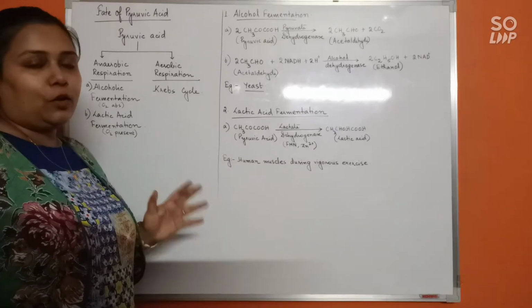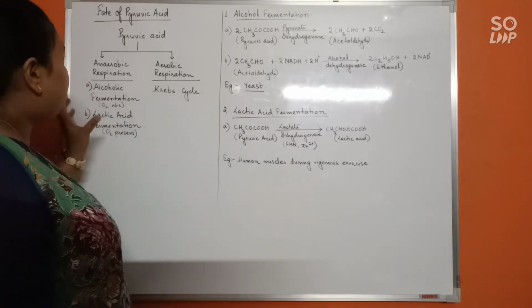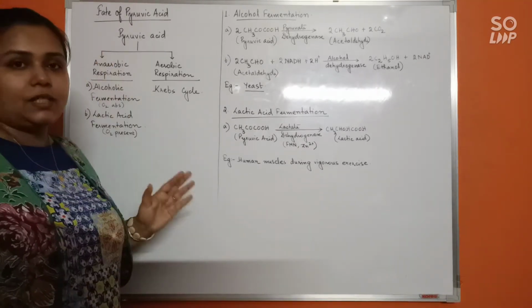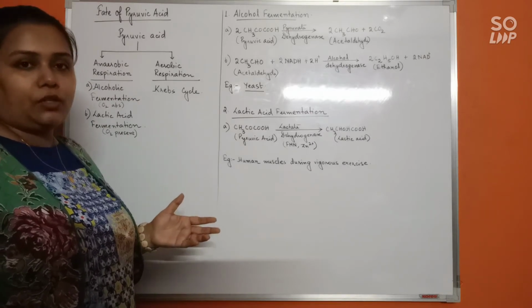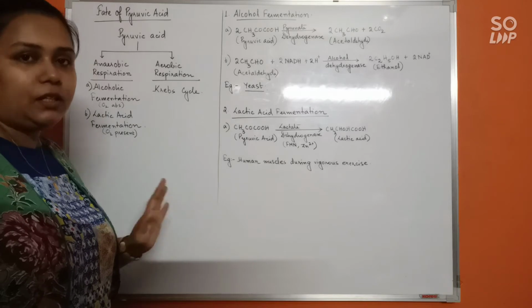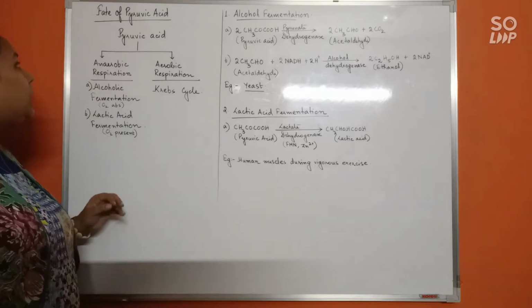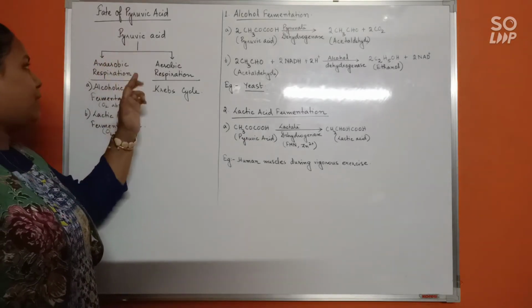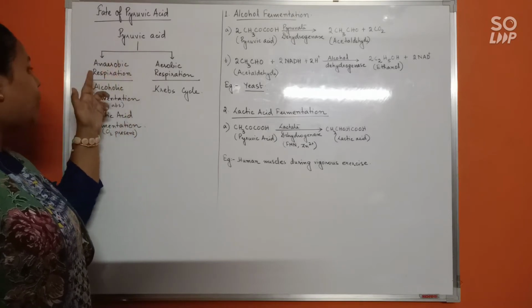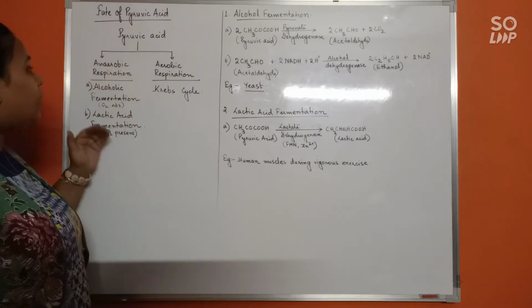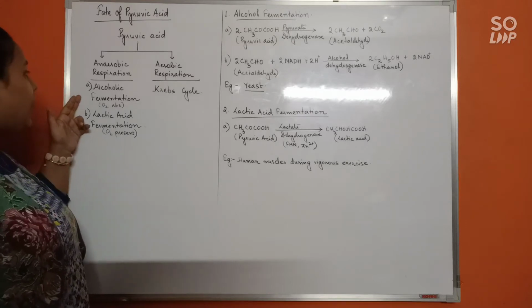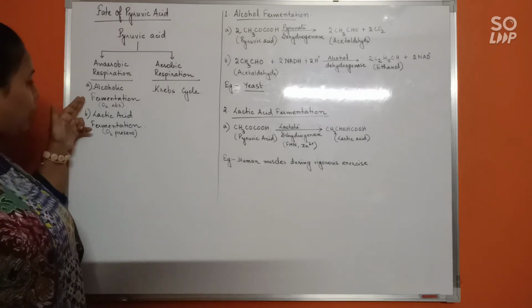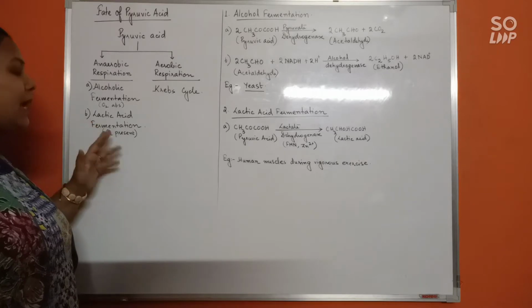In case it is aerobic respiration, the consequence that the pyruvic acid will face will be different, and in case it is anaerobic respiration, the consequence will be different. Now for pyruvic acid, if in case it enters anaerobic respiration, then it will have two different fates. It may undergo alcohol fermentation, or else it might enter lactic acid fermentation.